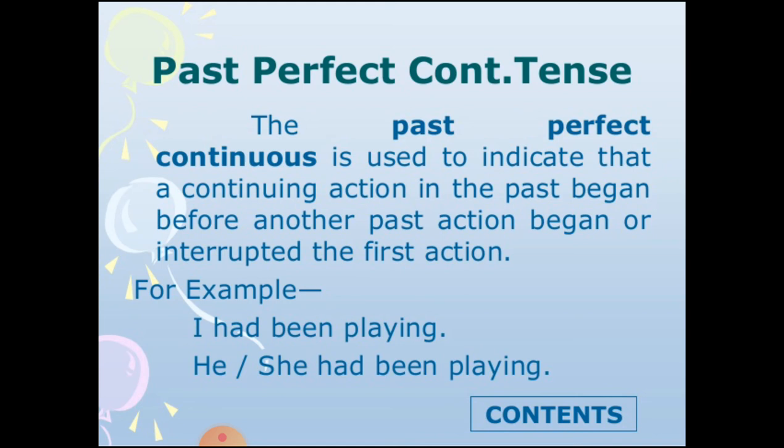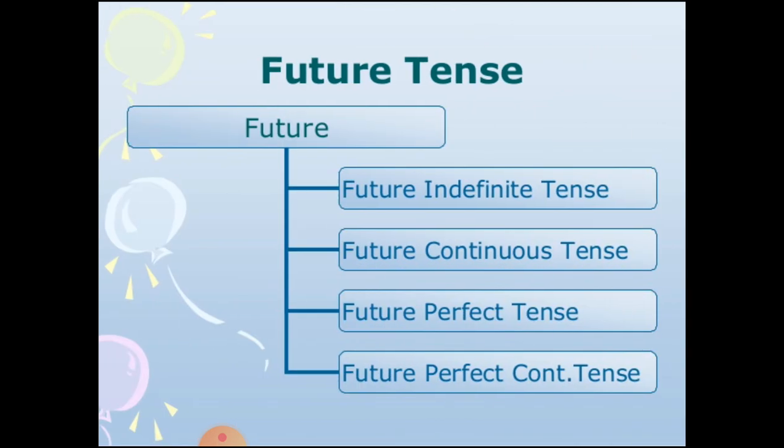Past perfect continuous is used to indicate a continuing action in the past that began before another past action began or interrupted the first action. Okay, like I had been playing, it's about a continuing action in the past that began before another past action began. So it's about two past actions, between which one had got started before the other. I had been playing when she called. That is past perfect continuous.